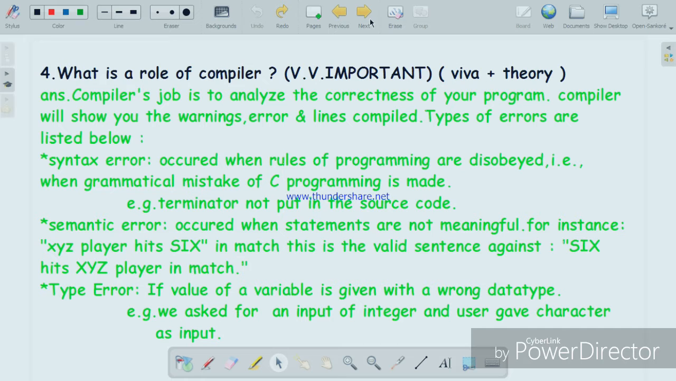First of all, there is the syntax error. A syntax error occurs whenever the rules of programming are disobeyed, that is, when grammatical mistakes of C programming are made.